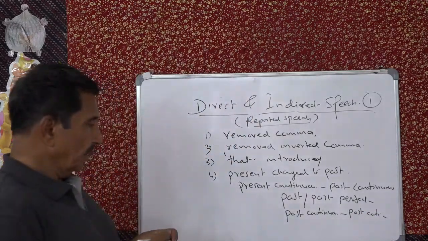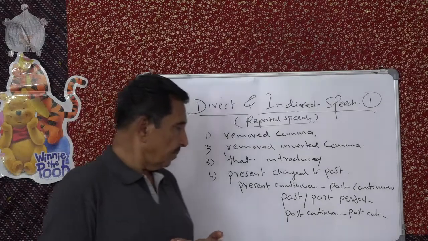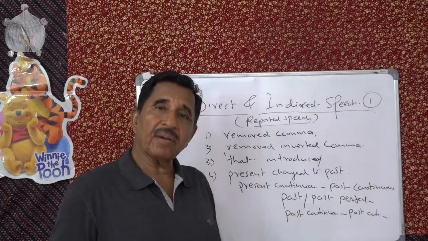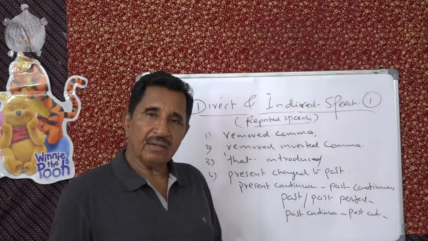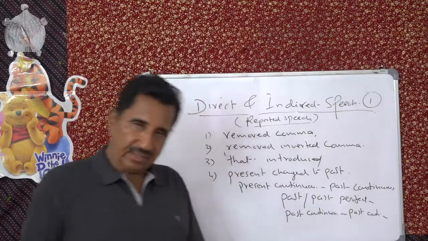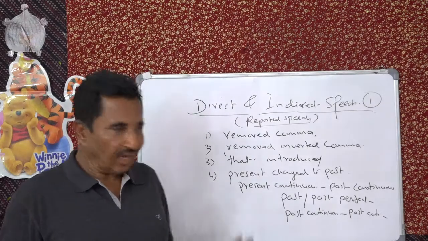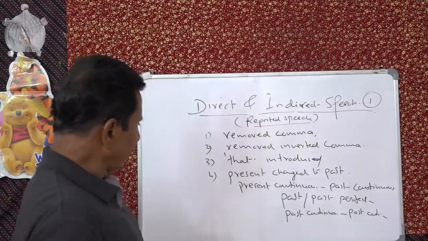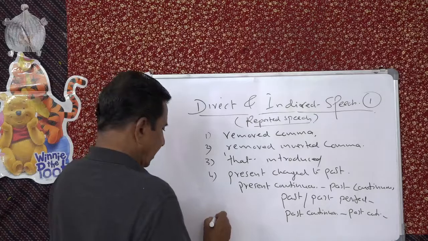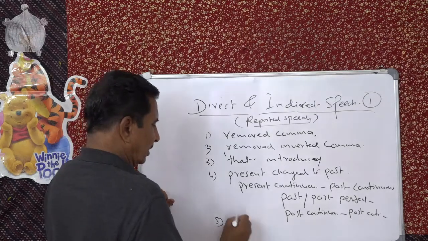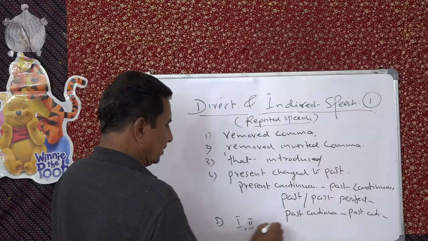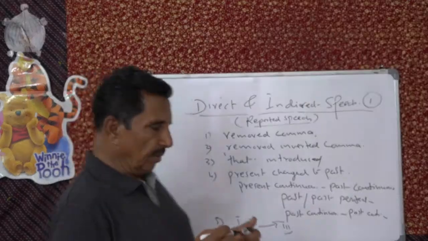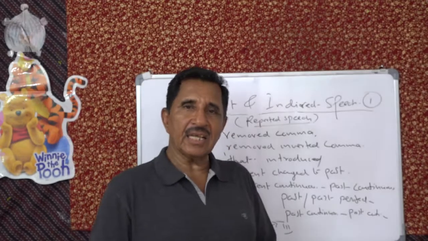And then future will become future in the past, will becomes would. Modals: can, could, may, might. So the corresponding past tense. That's an important thing. Understand? And then the fifth point is that all the first and second person pronouns will be changed to third person. That means I, you will become he, she, it, they.